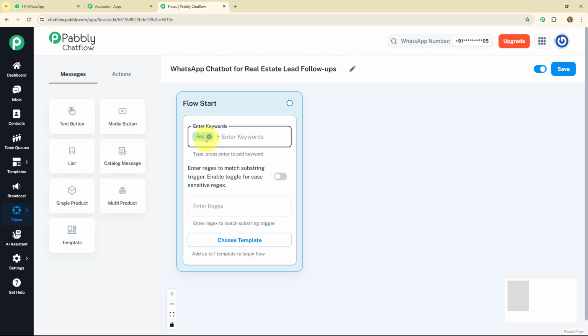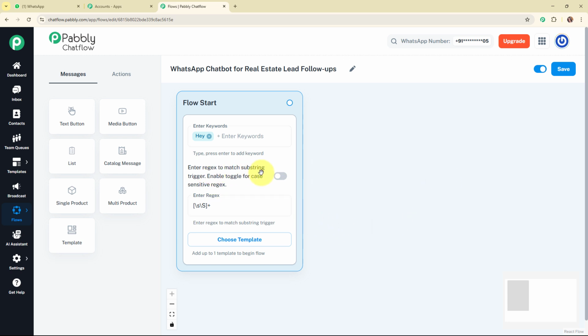But people type messages in different ways. One person might say I want to know about a property, while another might write I want to buy a property. Instead of listing every possible variation, we can use regex, that is regular expressions, to create a smarter trigger. For example, here we are going to use a pattern like this for the regex, and then the chatbot will detect common inquiry words regardless of variations or capitalizations. And once the chatbot is triggered, it moves to the next step.